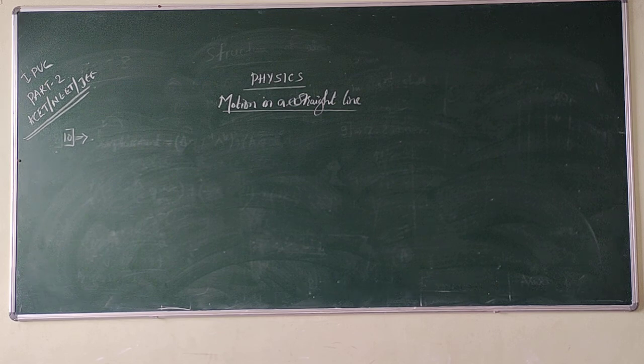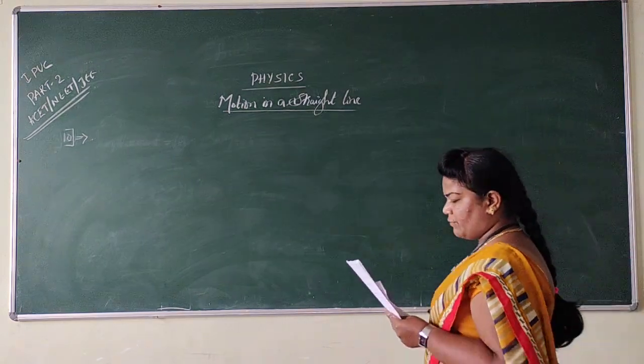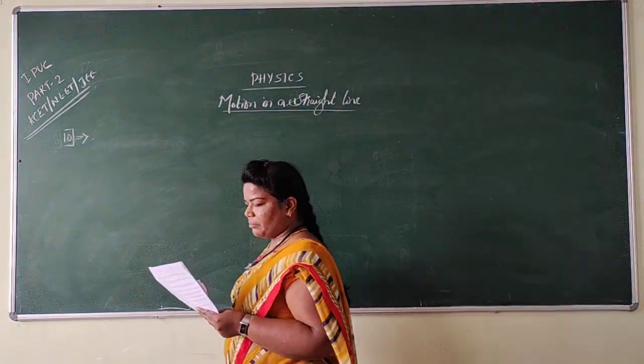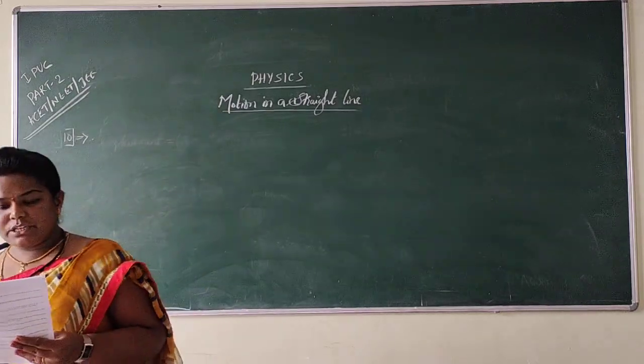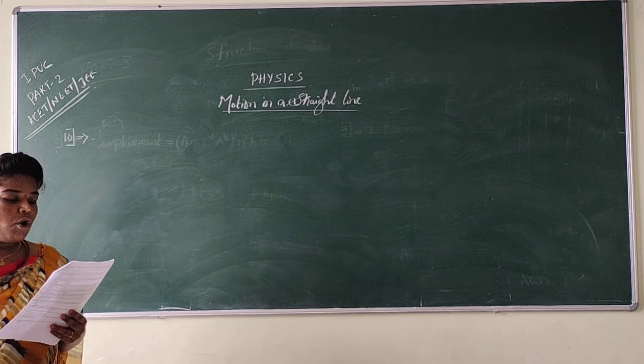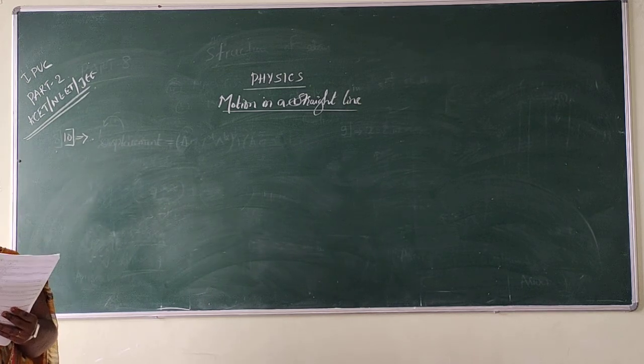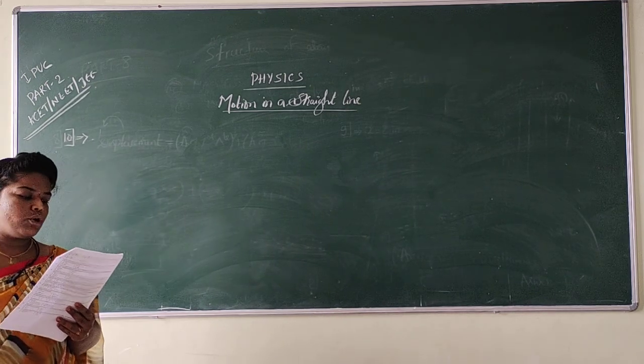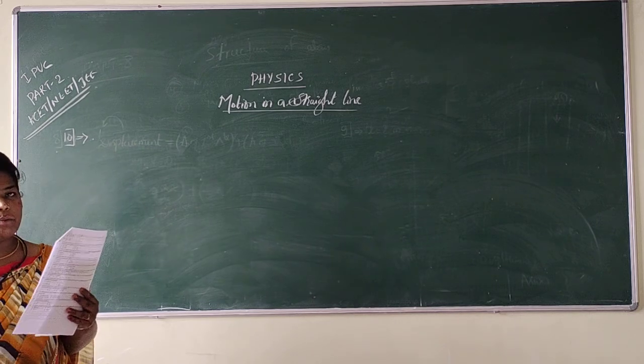The remaining half of the distance is covered with a velocity of 4 meters per second for half the time, and with a velocity of 8 meters per second for the rest of the time. What is the average velocity of the particle over the whole time of motion?